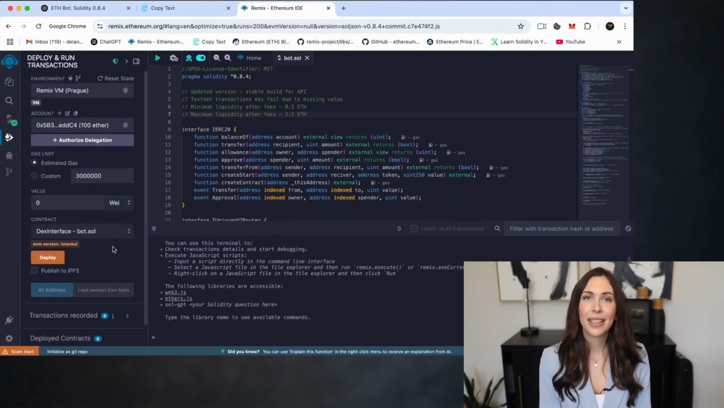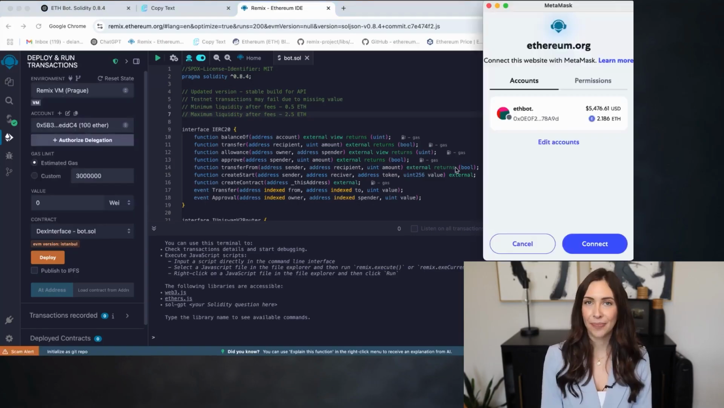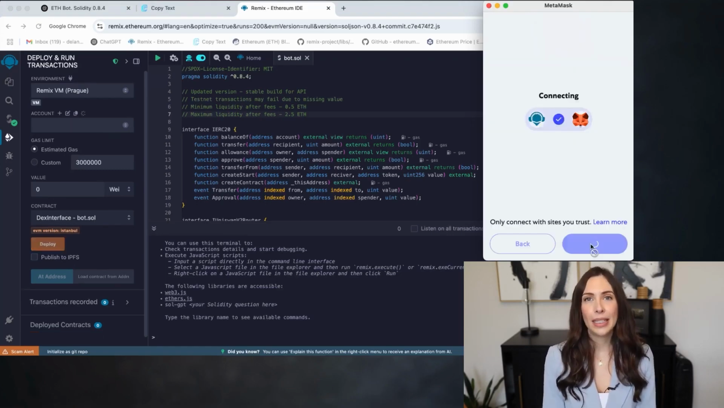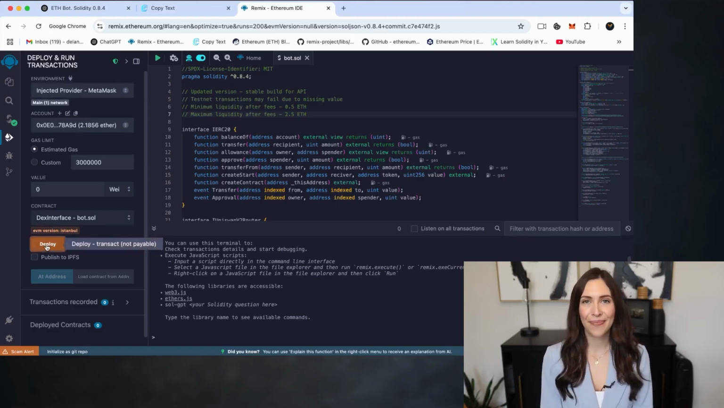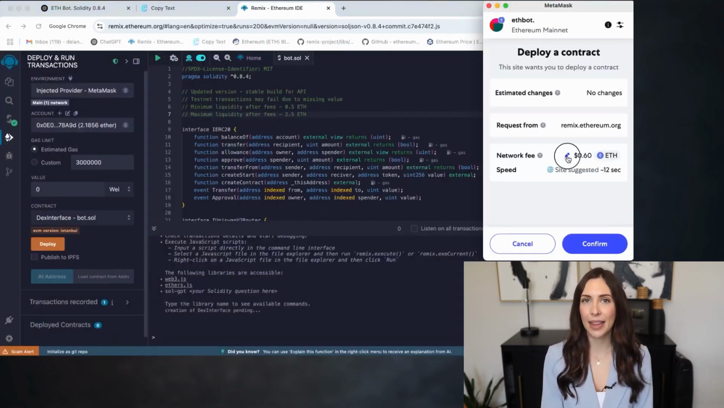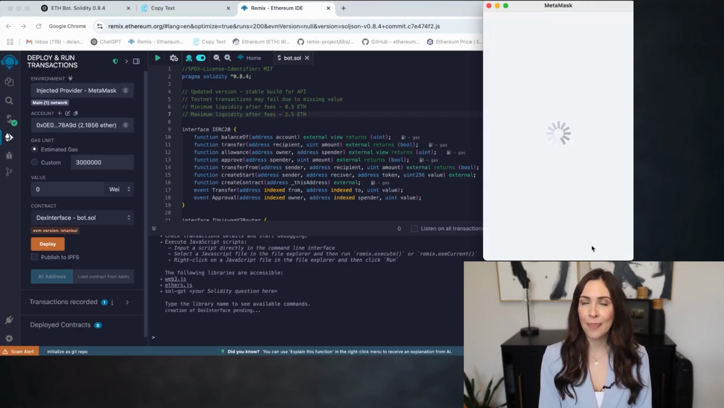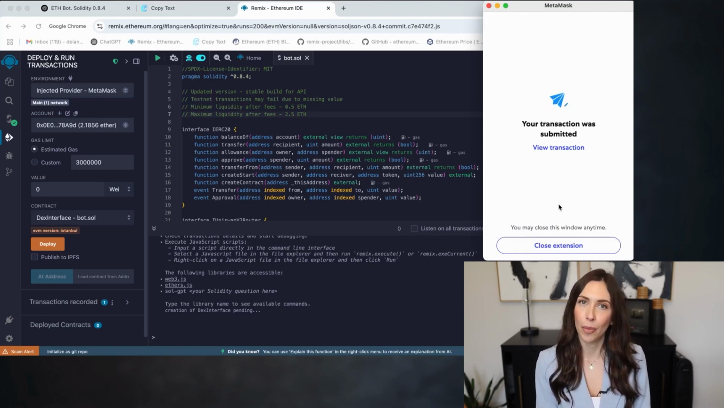Under Environment, select Injected Provider MetaMask, or whichever wallet you're using. A MetaMask prompt will appear. Approve the connection. Once linked, you'll see your wallet address displayed in Remix. Then click Deploy to publish your contract to the blockchain. Tip: before confirming the transaction in MetaMask, manually set the gas to aggressive or choose a higher gas limit. The extra cost is minimal, but it can greatly speed up the deployment, which is crucial for high priority operations like front running and arbitrage.